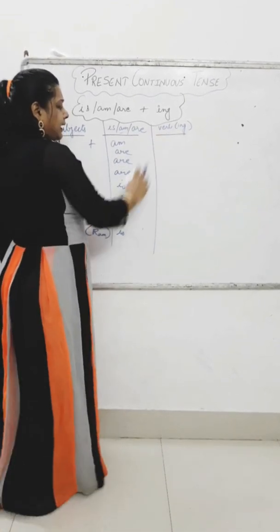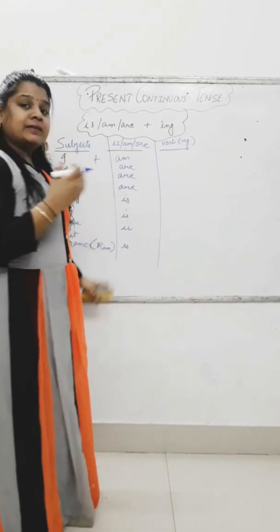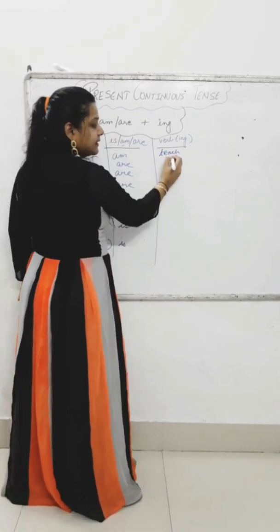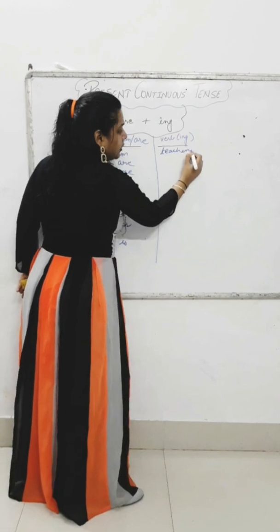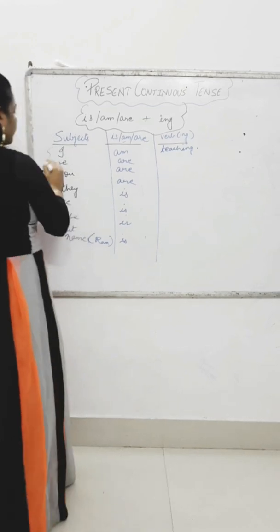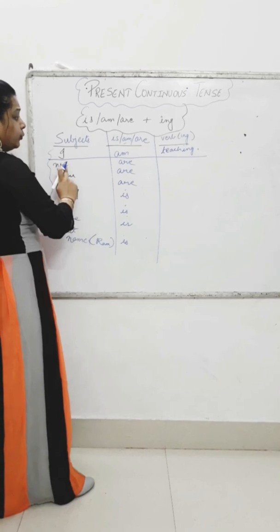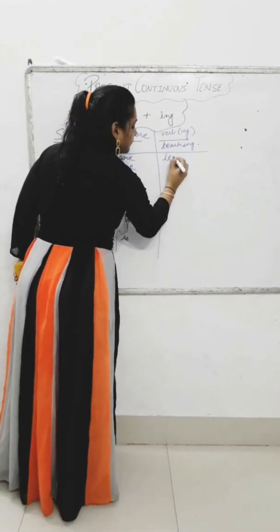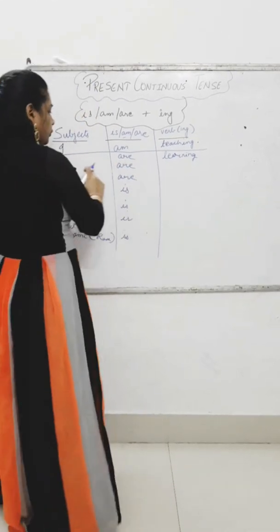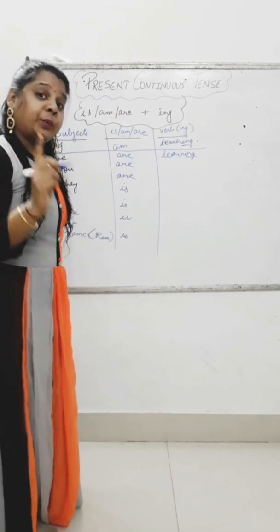Now, verb plus ing. Verb is what? Action words. What that person is doing. For example, I am teaching. So I will write teach. This is the verb and I will add ing. So, full stop. Now, read the sentence. I am teaching. Sentence number 1. Sentence 2. We are learning. What are we doing? We are learning. We just have to add ing to the base, to the main word.